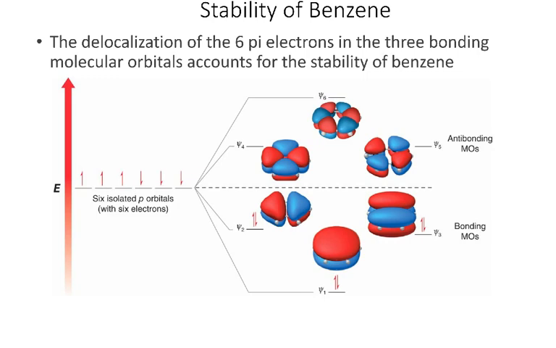And we really talked about this on the last slide. I've blown up the picture here, but again, it's the delocalization of the electrons, and the fact that they're all paired and all in bonding orbitals, that accounts for the special stability of benzene.